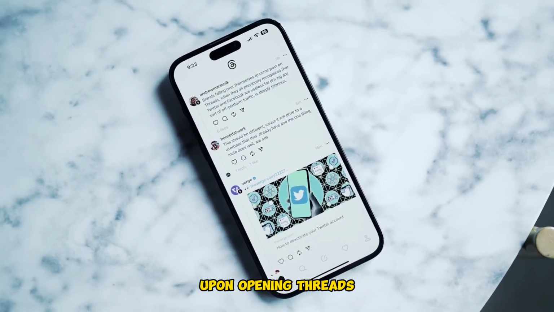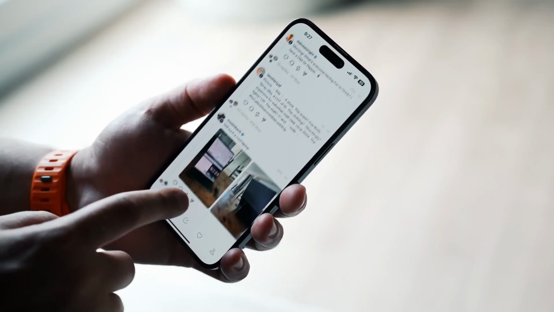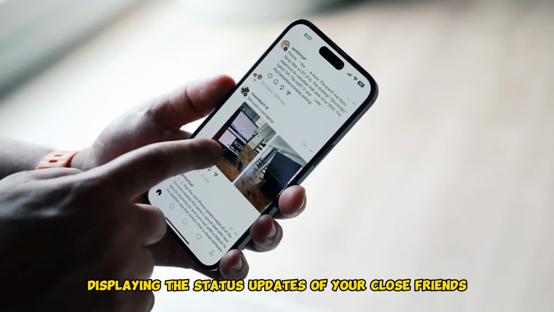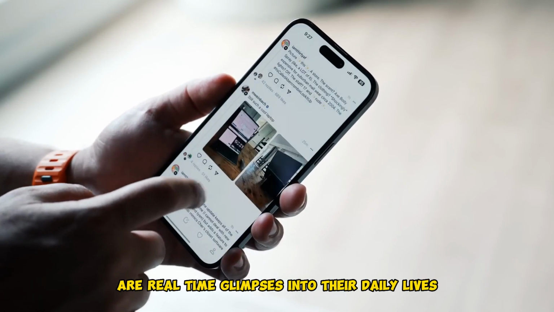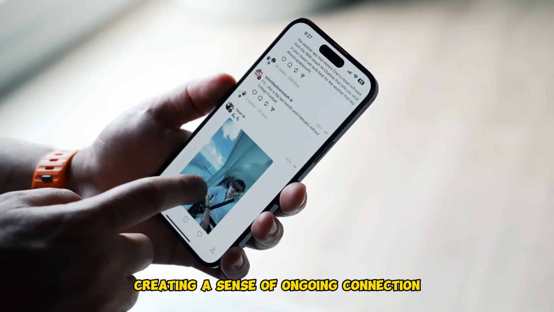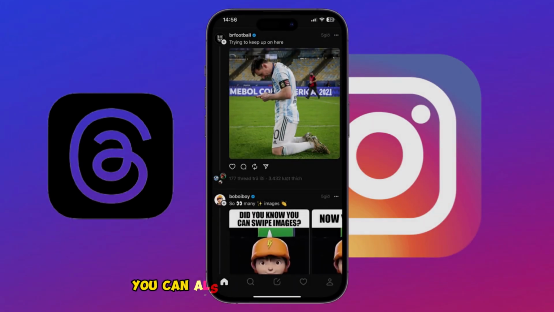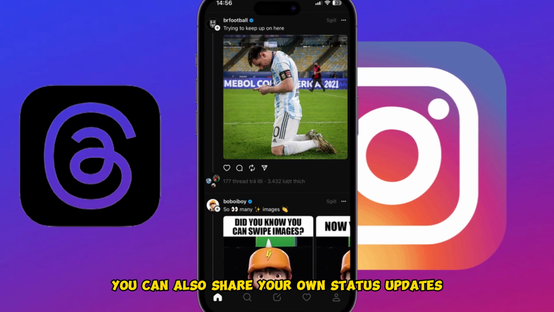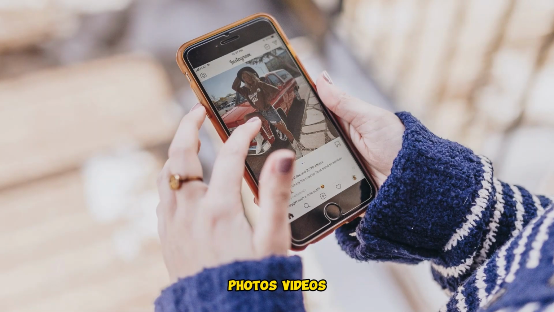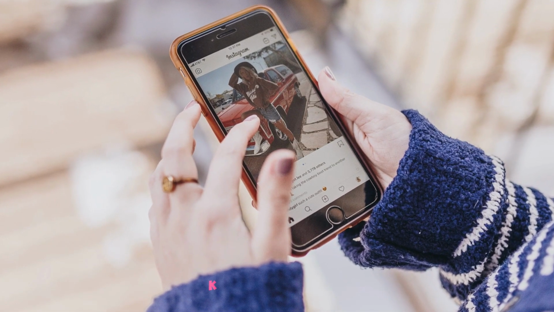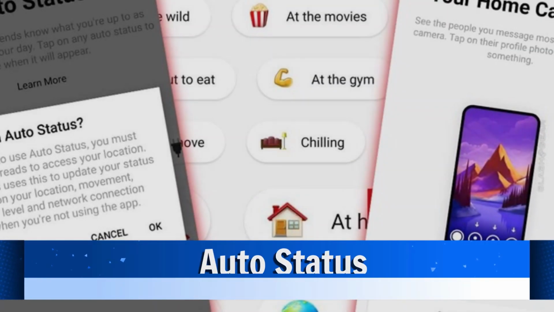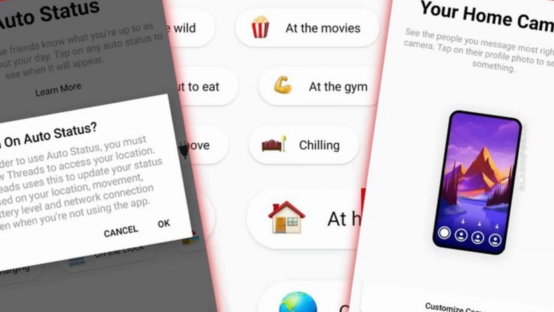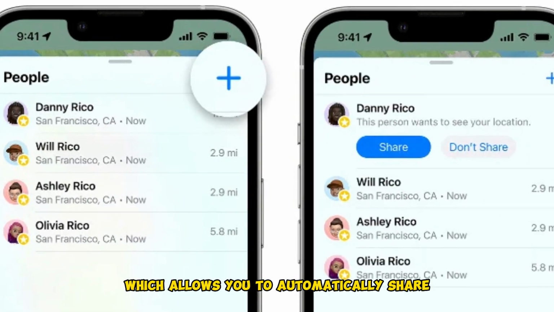Home screen and status updates. Upon opening Threads, you are greeted with a home screen displaying the status updates of your close friends. These updates are real-time glimpses into their daily lives, creating a sense of ongoing connection. You can also share your own status updates, photos, videos, and captions, keeping your inner circle up to date with your adventures.